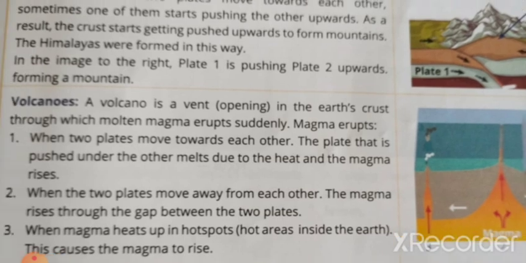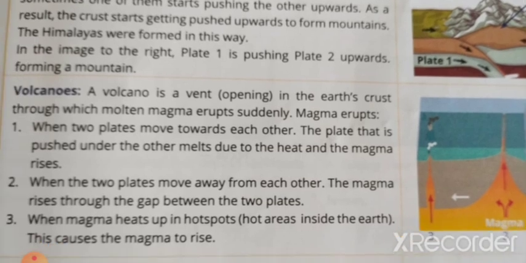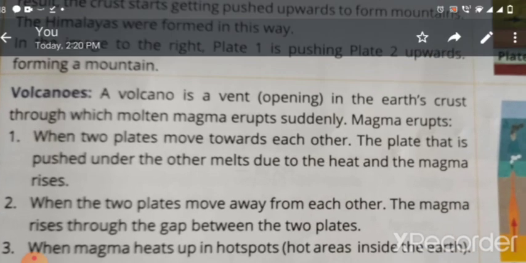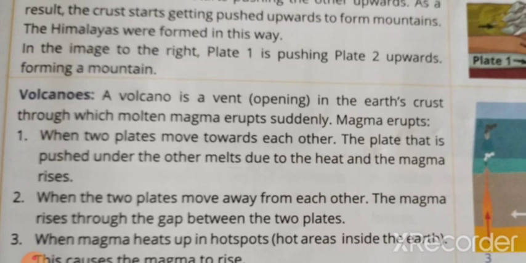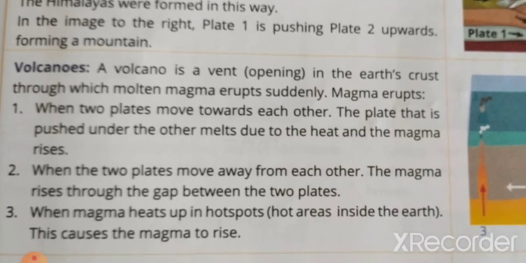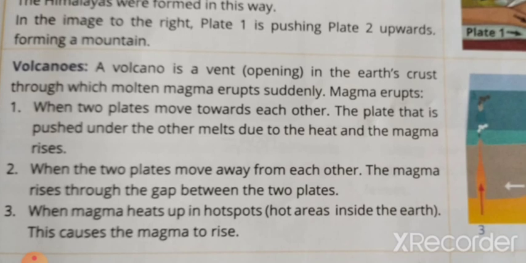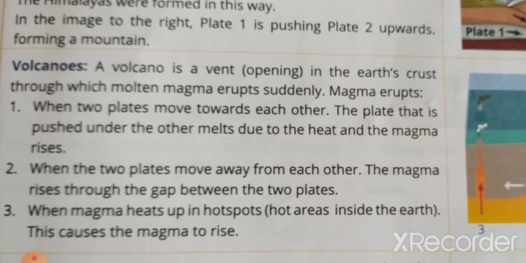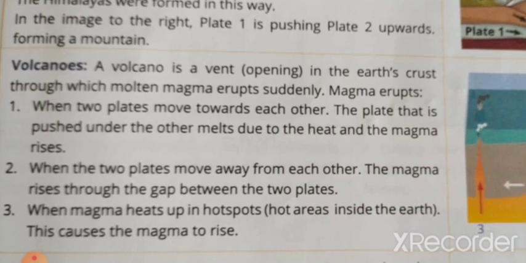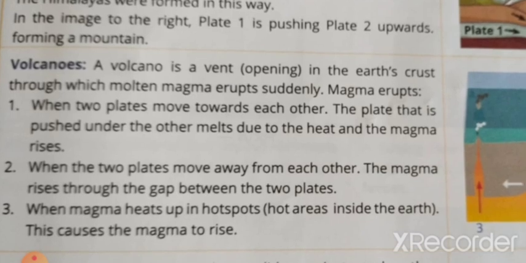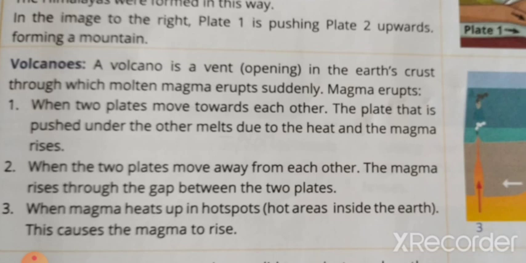Then the second one, the volcanoes. A volcano is a vent, that means an opening in the earth's crust through which molten magma erupts suddenly. When two plates move towards each other, the plate that is pushed under the other melts due to the heat and magma rises. With the heat inside the earth, as well as when the plate is pushed under, the magma will rise over, isn't it?